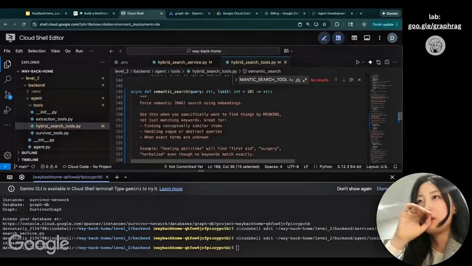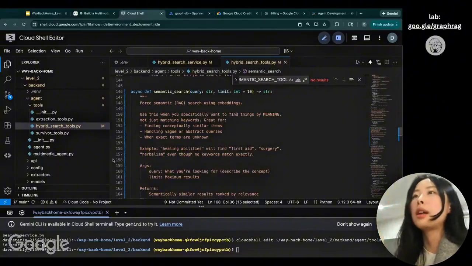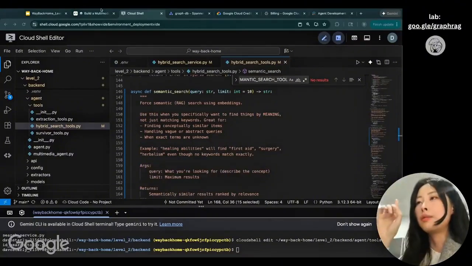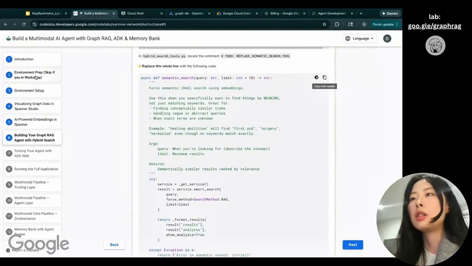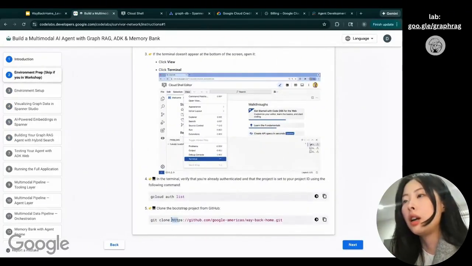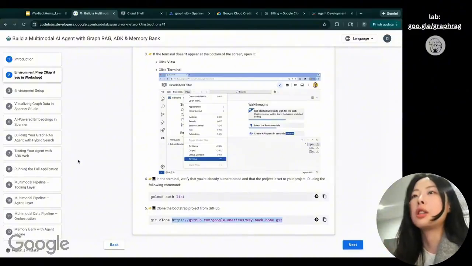Again, if you're curious about the source code and you want to understand more about the logic, I recommend you go to the top right link and open this lab, and you will see the source code over here to understand more about the detailed logic behind the scene.